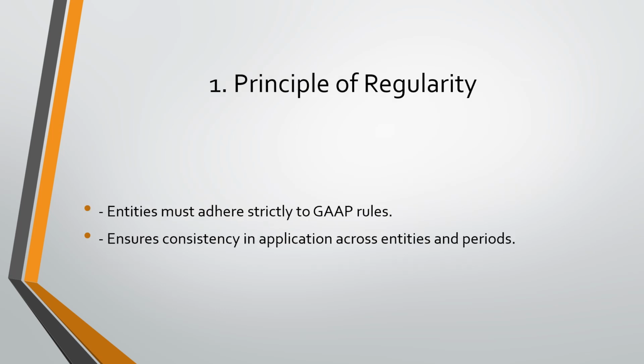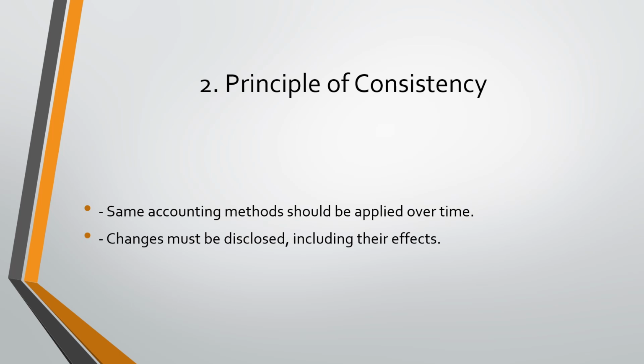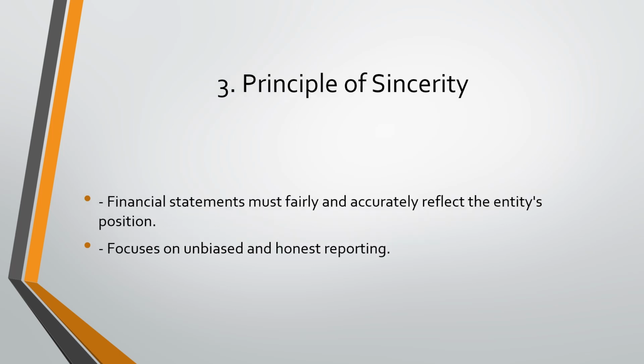1. Principle of regularity. Entities must adhere strictly to the GAAP rules. Ensures consistency in application across entities and periods. 2. Principle of consistency. The same accounting method should be applied over time. Changes must be disclosed, including their effect on the financial statements and the reports. 3. Principle of sincerity. Financial statements must fairly and accurately reflect the entity's position. Focus on unbiased and honest reporting.